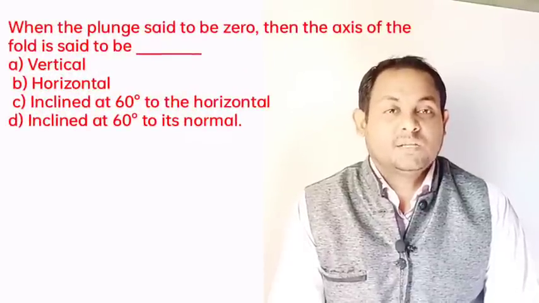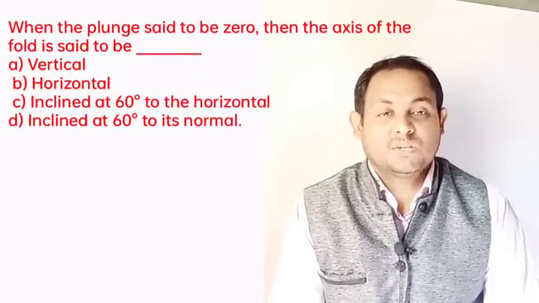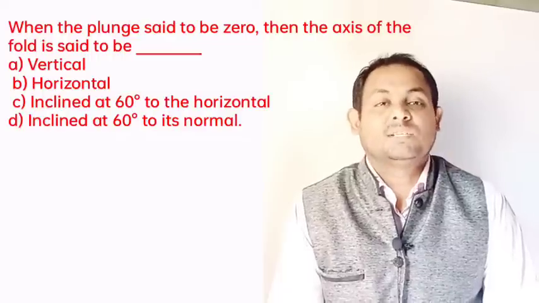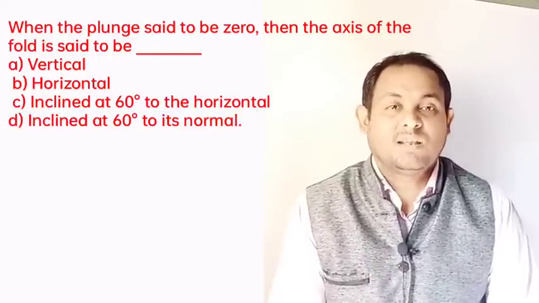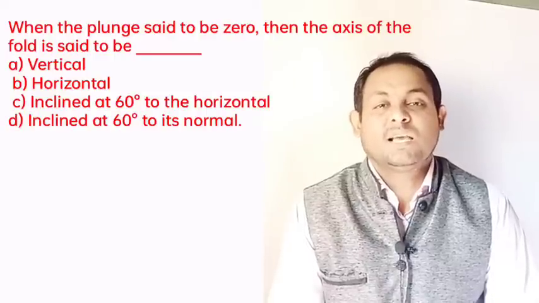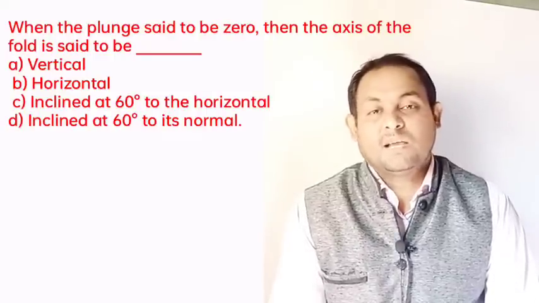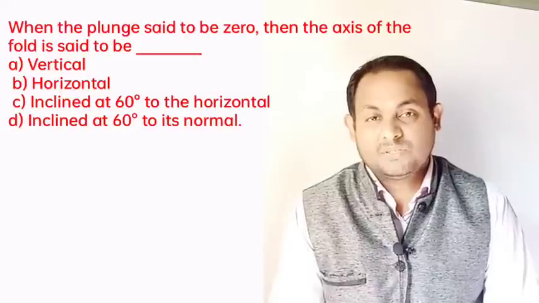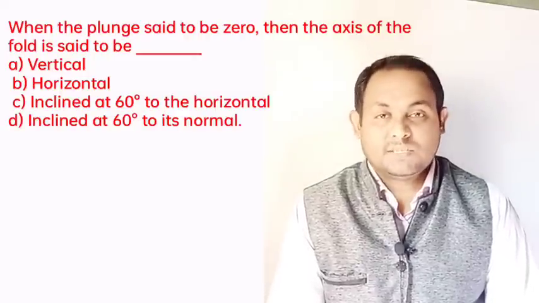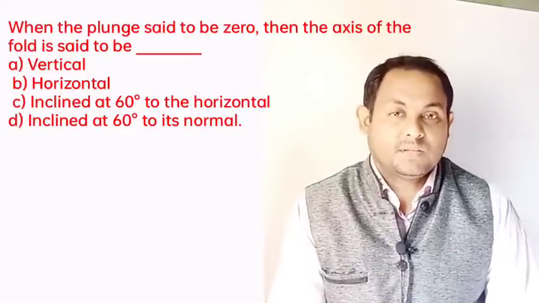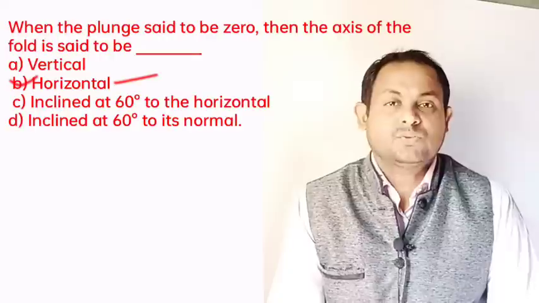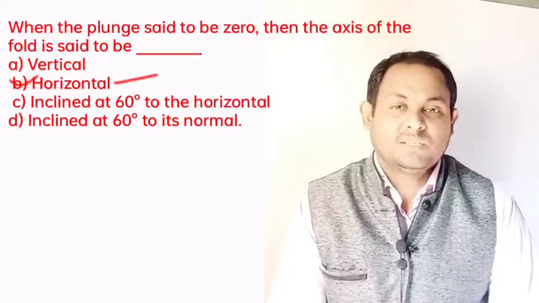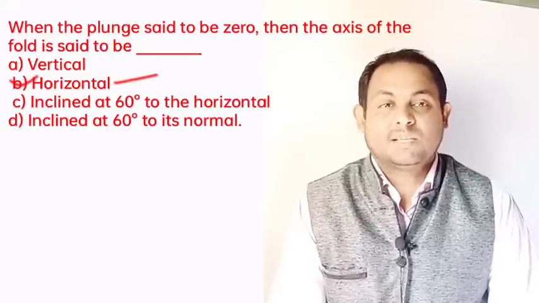When the plunge is said to be 0, the axis of the fold is said to be vertical, horizontal, inclined at 60 degrees to the horizontal, or inclined at 60 degrees to the normal. Very interesting. Basically the axis is a line and plunge is the angle which the line makes with the horizontal. A fold having a horizontal axis will obviously have a 0 plunge. So horizontal is the correct answer. Option B.